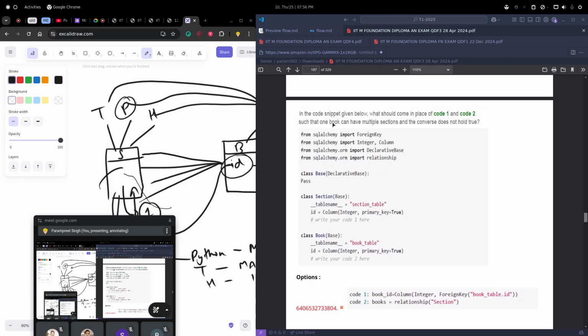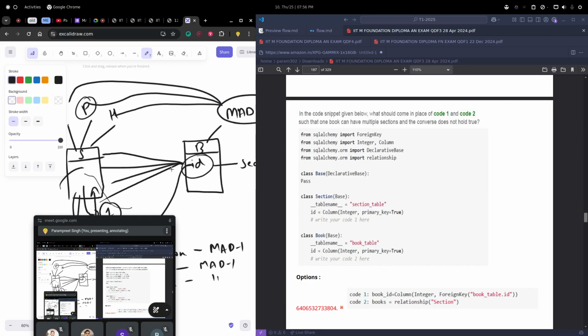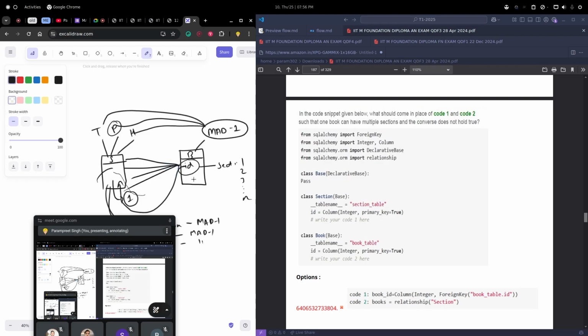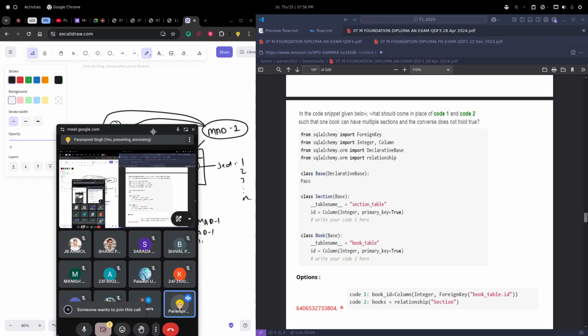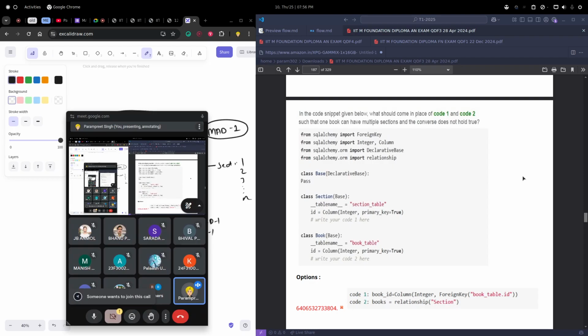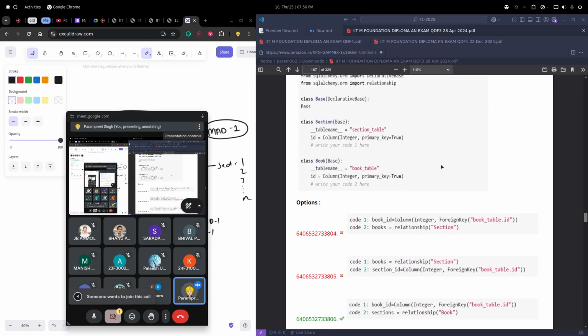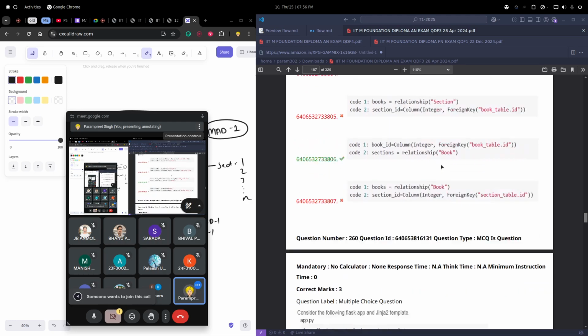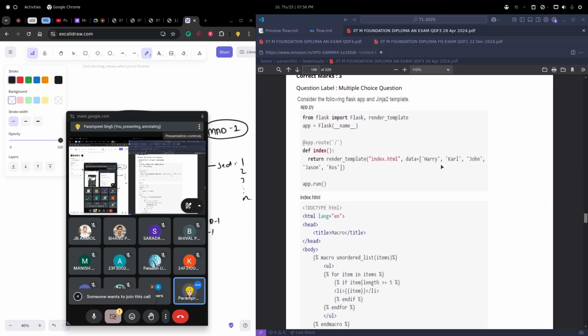All right, they have provided us the question in the opposite manner. Generally one section can have multiple books, but here we have multiple sections for a single book. That is something weird, which is why I guess we are getting confused. That was the issue. But if you watch this part again, you will get the whole idea of what we are doing exactly. And you can do the same thing on pen and paper in your end term. That will help you a lot to understand the relations and other things. Okay, now let's move on to the next question.